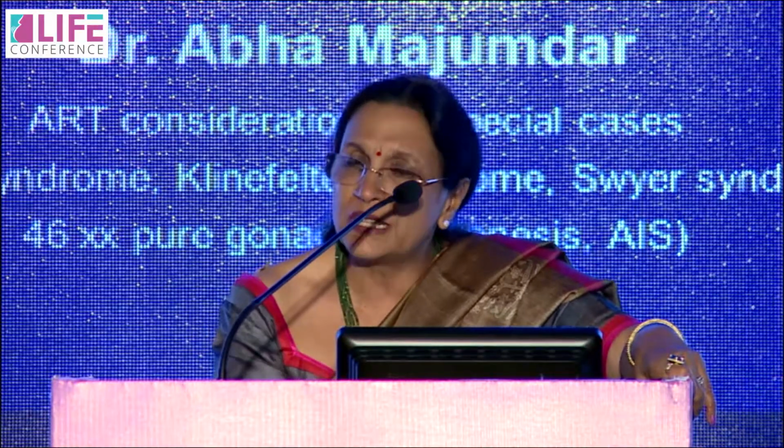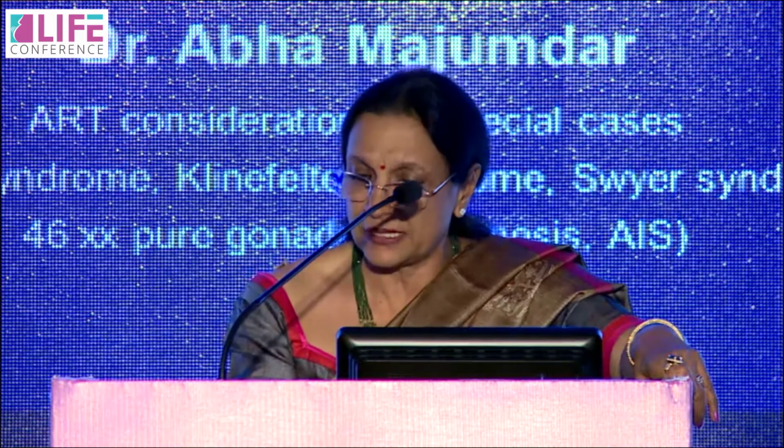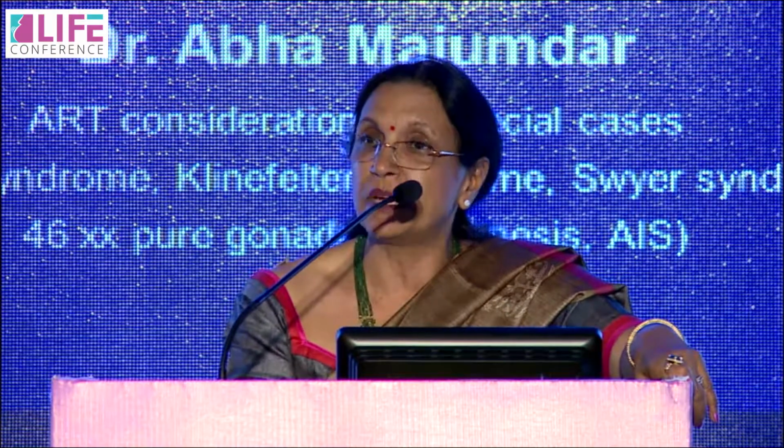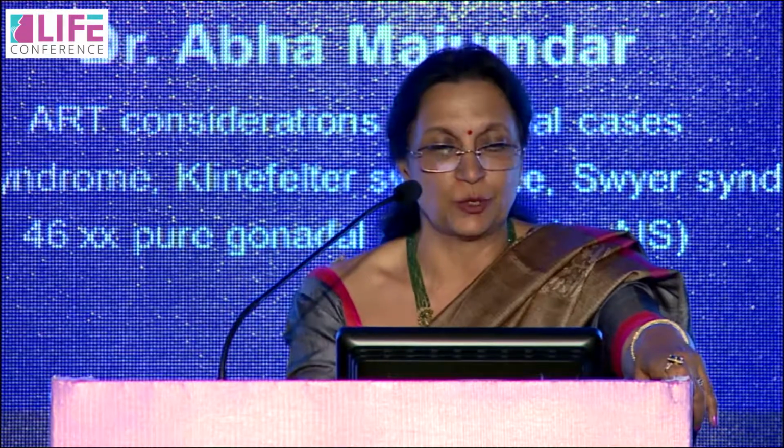And hence no receptor in the body would recognize this androgen, and hence there would be complete feminization. On the other hand, because AMH is present, it will not let the uterus and tubes develop. So in Swyer's syndrome, there is a uterus, whereas in AIS, there is no uterus. So they are girls with no uterus. They develop as phenotype girls with no uterus, whereas both are males when we look at the genotype.